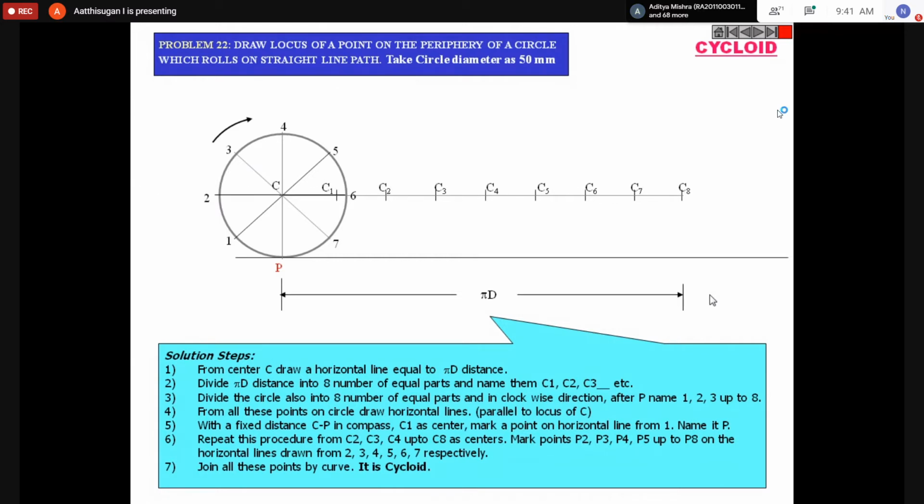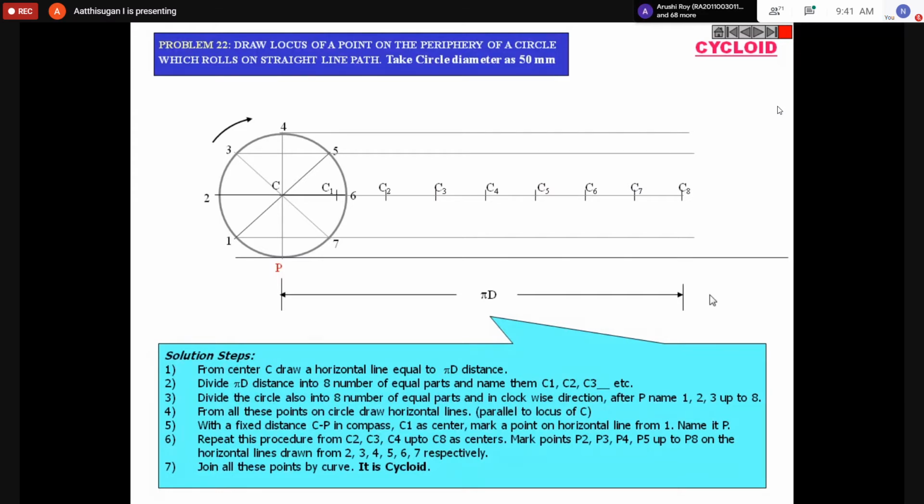Then mark the centers. Whenever the circle rotates, the center point won't vary, so we take the center as constant. Mark C1, C2, C3 up to C8. Next, from 1 to 7 you can draw the line, 3 to 5 draw the line, and 4 draw the line up to pi d distance.